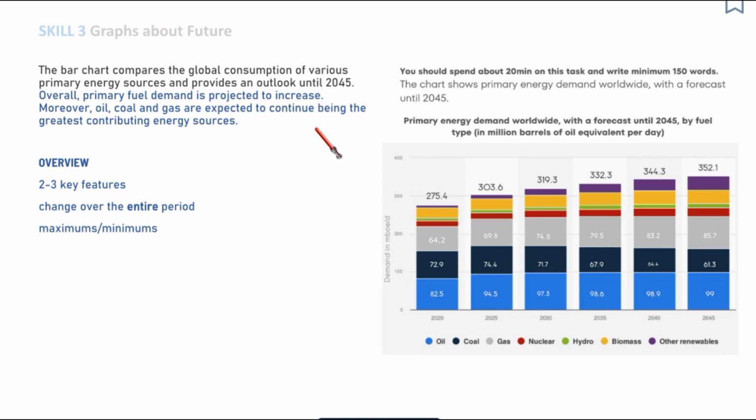Okay, you also know that it's usually a good idea to pay attention to maximums and minimums. So what are the maximums in this graph? Well, obviously these three fuels, which is oil, coal, and gas, they represent the maximum because they are the most demanded fuels. And this information makes up the second sentence. Moreover, oil, coal, and gas are expected to continue being the greatest contributing energy sources. So this is our overview.